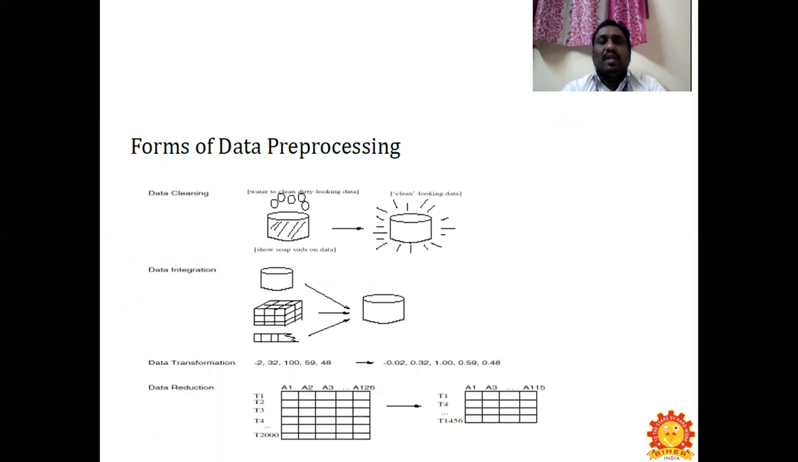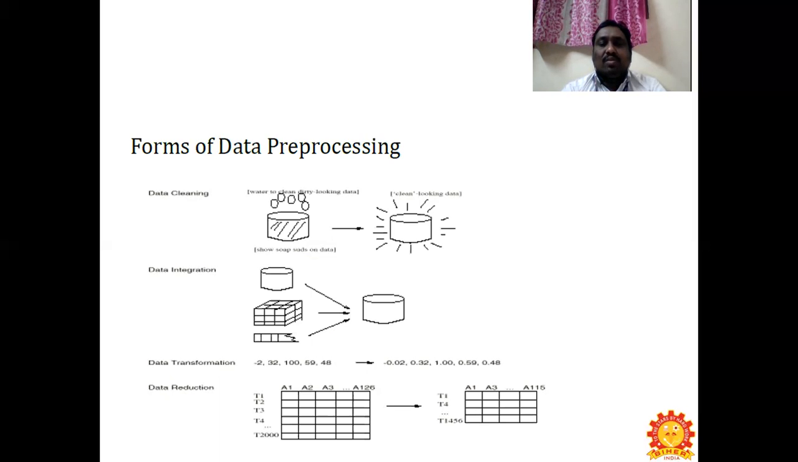So when you see the forms of data pre-processing, here is data cleaning, where different kinds of data will be there. For example, you can take water that is very dirty, so we will be cleaning the water. That is the example given here. In data integration, the data will be in different file formats, in a database or flat files, whatever it may be, and we are going to integrate that into a single component. That is what data integration is.